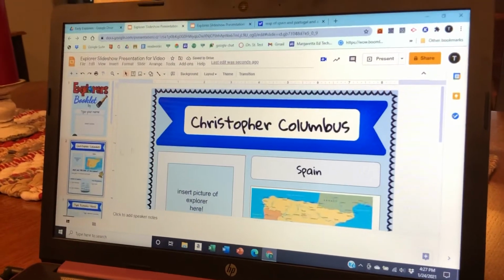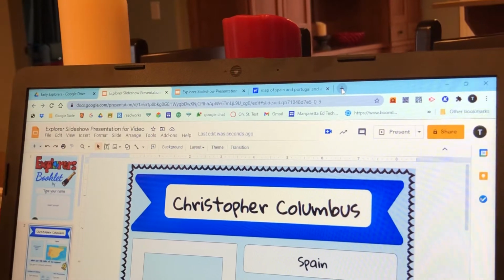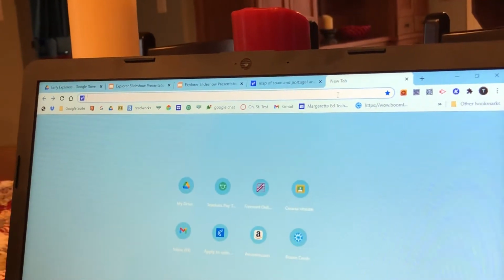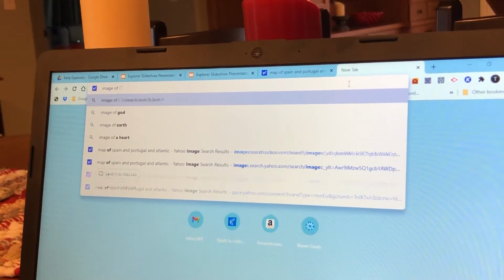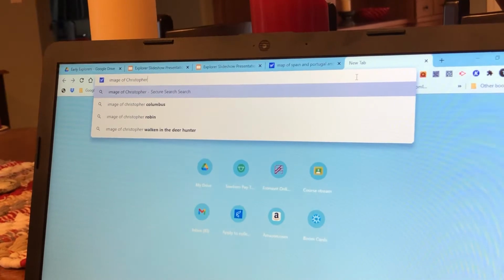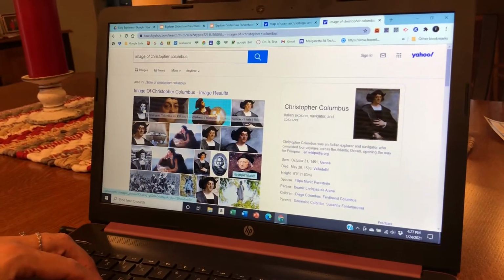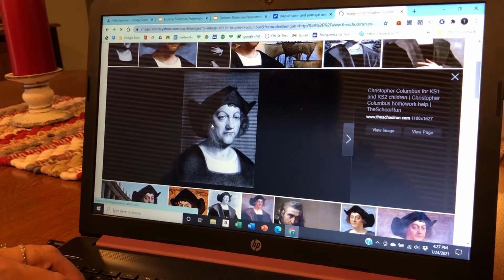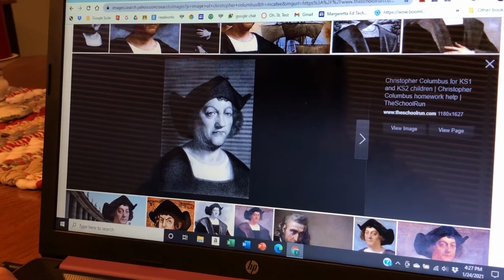Then we're going to go back out and find an image of Christopher Columbus. So we'll open a new tab. Image of Christopher Columbus. We'll right click. We'll copy the image.